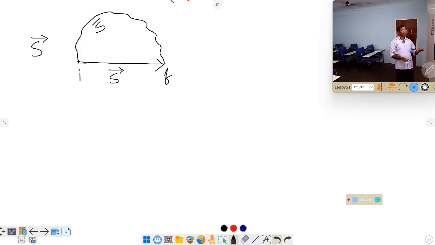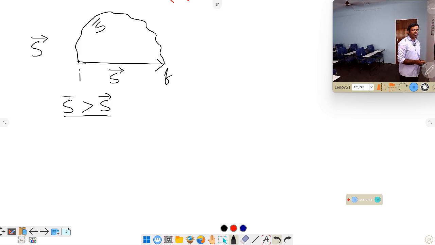So if you observe the diagram, the person actually started from I and went through this line and reached here, but this is the shortest path. If you observe, the length of this one is more than this. So I can say distance is greater than displacement in this case. So displacement we can define like this: it is the shortest path between the initial and final position. According to this example, we understand distance is greater than displacement.